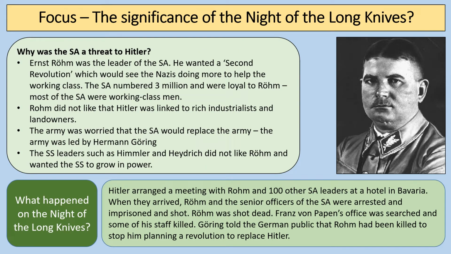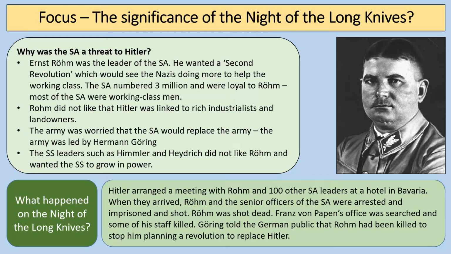So what about the significance of the Night of the Long Knives? Well, the SA in 1934 was definitely a growing threat to Hitler. This is because Ernst Röhm, the leader of the SA, wanted a so-called second revolution, which would have seen the Nazis doing more to help the working class. The SA numbered 3 million men, and they were personally loyal to Ernst Röhm. And remember, most of the SA were working class people. Röhm didn't like the fact that so much of the Nazi party was linked to rich industrialists, people like Alfred Hugenberg and landowners, and he wanted the Nazis to do more to help out the poorest in society.